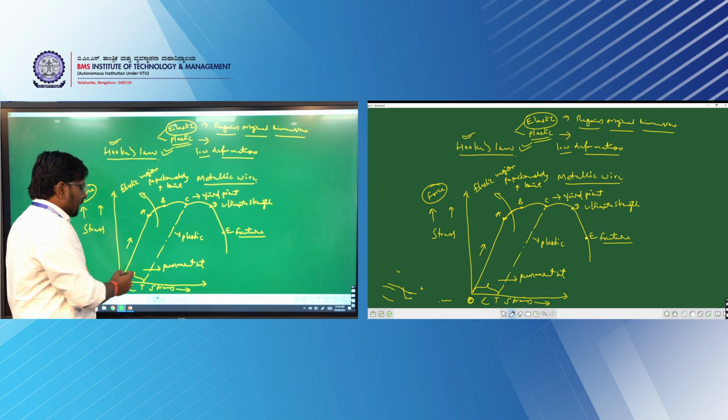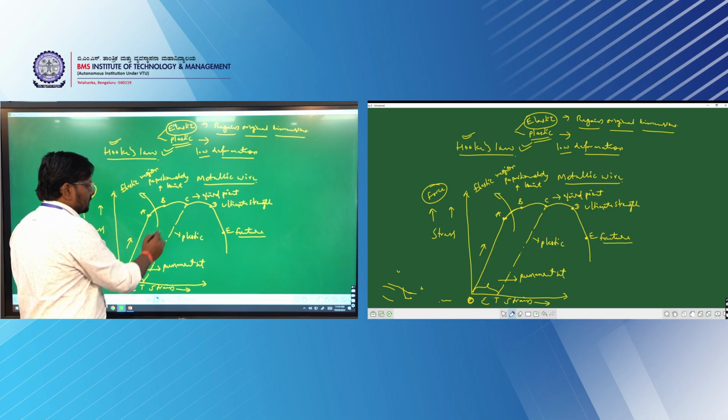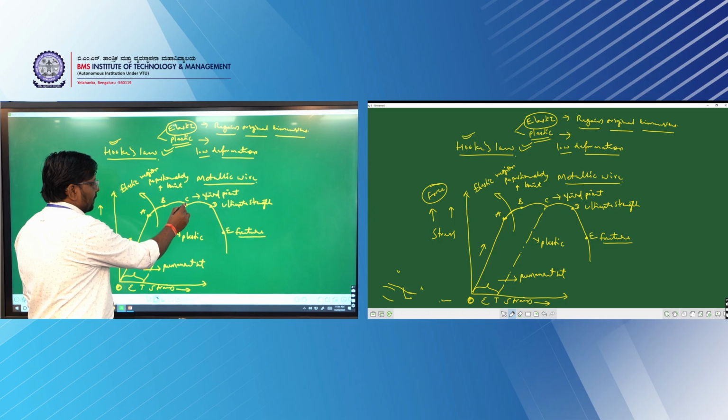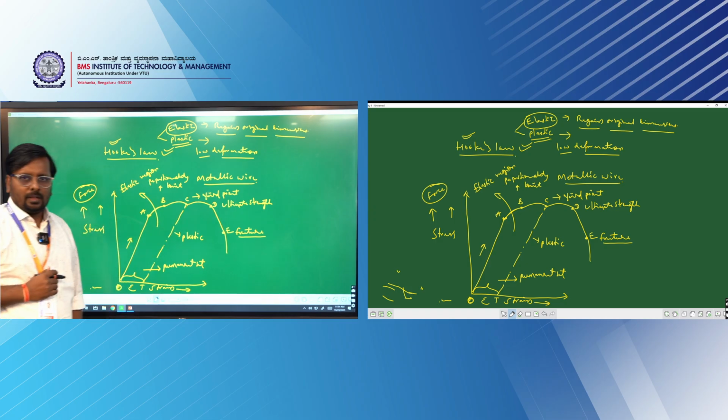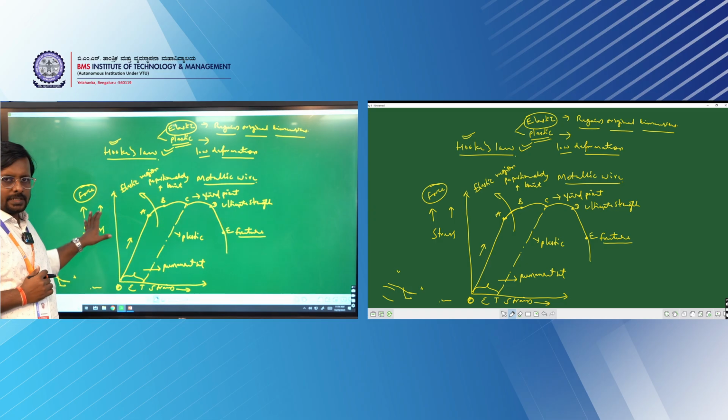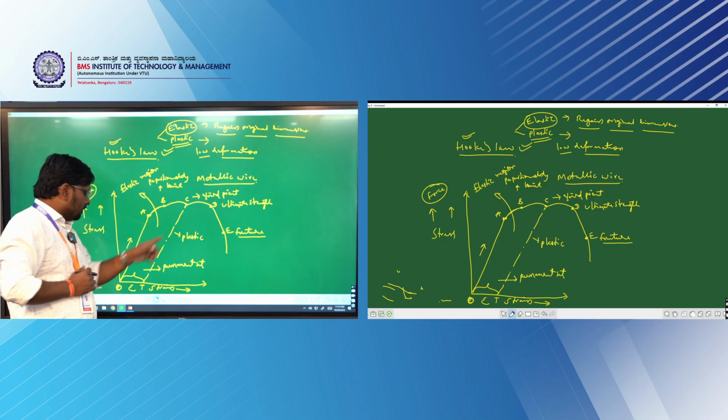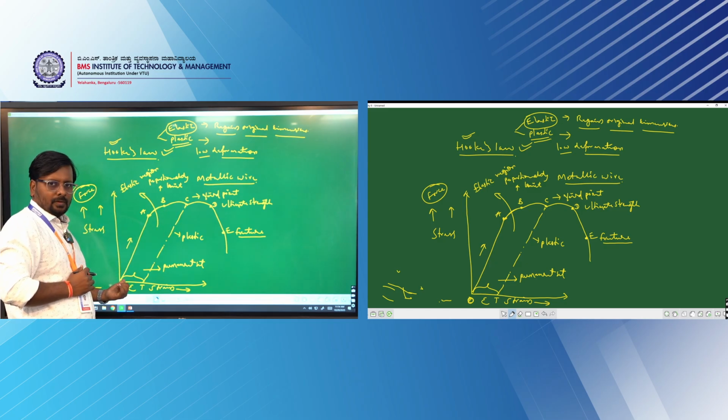So whatever has remained, say for example at point C, if I stop the additional external stress, the body is not going to retrace back. That is what we call a permanent set.